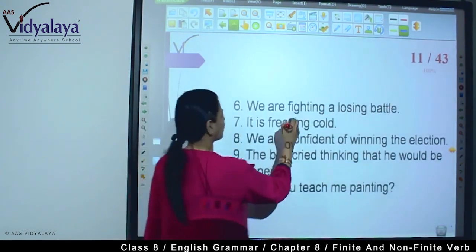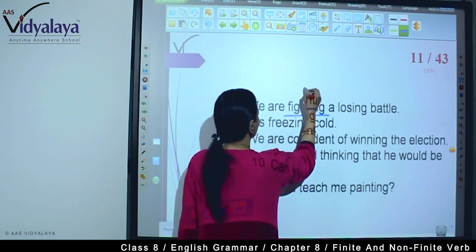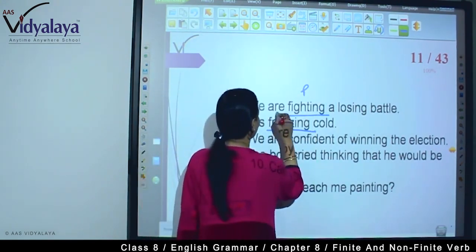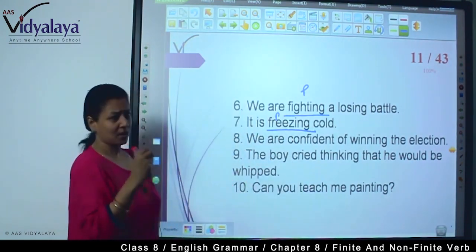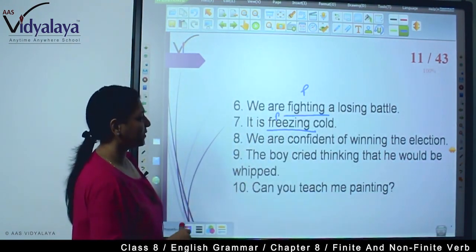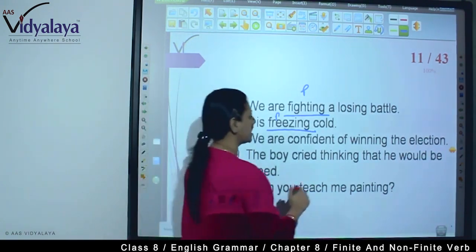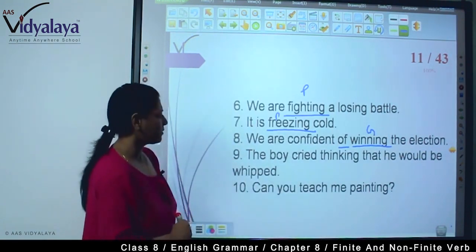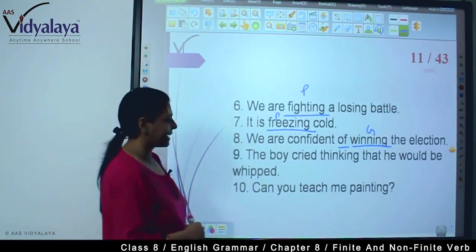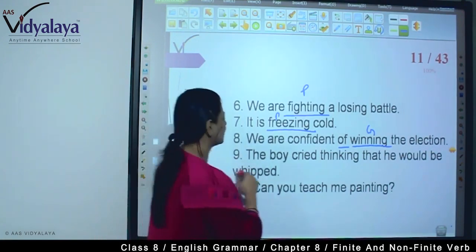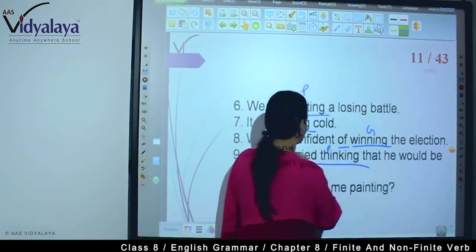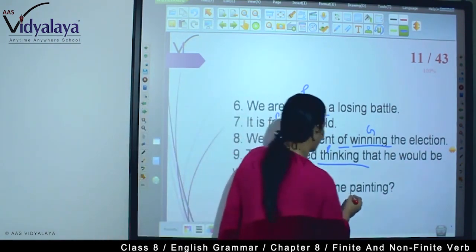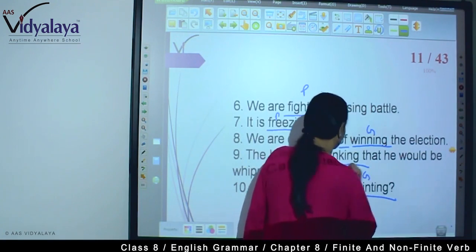We are fighting a losing battle. This is present progressive, so this is again a participle. It is freezing cold. This is again a participle because this is present progressive. We are confident of winning the election. This is a gerund because it is the object of the preposition of. The boy cried thinking that he would be whipped. So here thinking is a participle because it is modifying the boy's condition. Can you teach me painting? Here painting is a gerund.